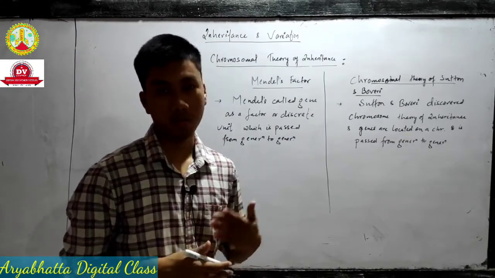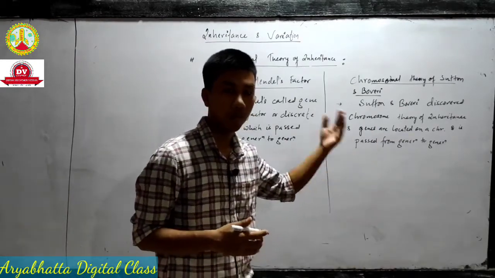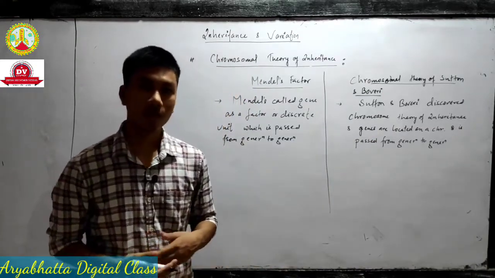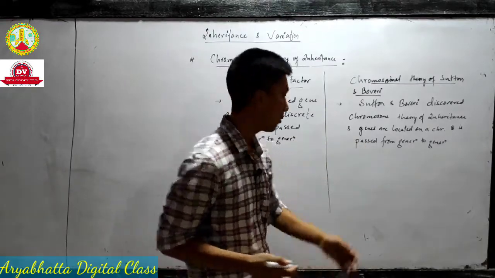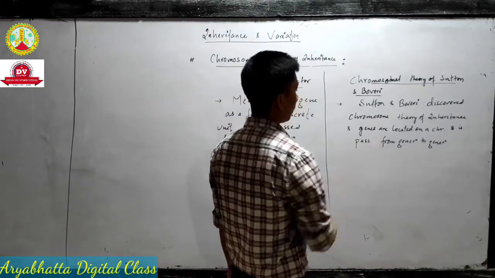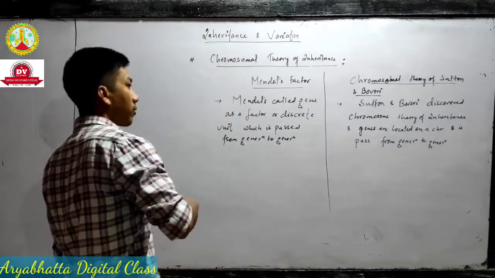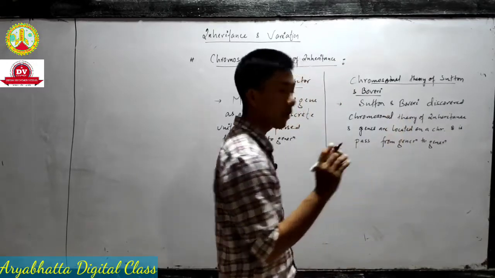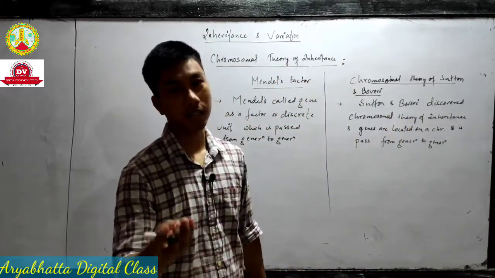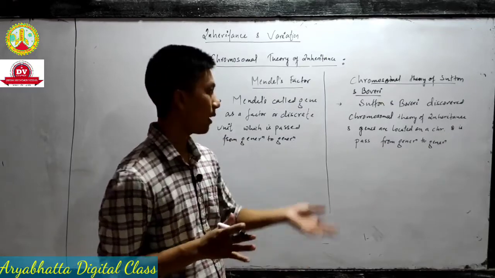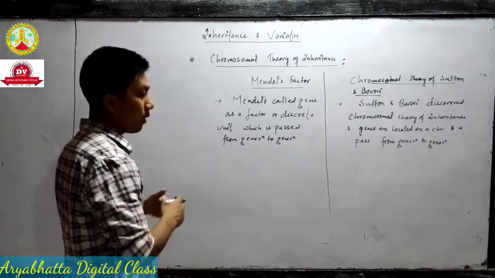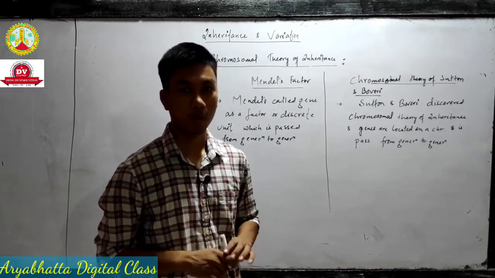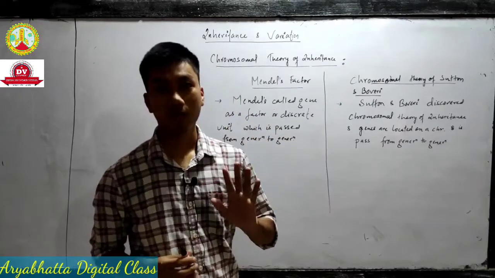Or you can modify your sentence, अपना खुद का sentence, language भी use कर सकते हो. It is inherited from generation to generation भी लिख सकते हो. It is passed from generation to generation भी लिख सकते हो. So Sutton and Boveri discovered chromosomal theory of inheritance, and the genes are located on chromosomes and are passed and inherited from generation to generation. अपनी language use करो, ठीक है? Exactly मेरे जैसे लिखना जरूरी नहीं है. If you understood, you can write in your own language, but it should be to the point. There should be a point which is necessary.